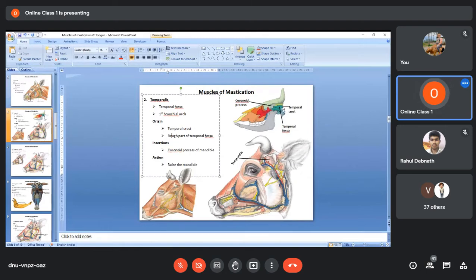This coronoid process will be pulled backward, isn't it? When the muscle contracts, this is the point of insertion, so it will be pulled backward. As a result, the mandible will get raised, that means it will help in elevating the mandible. So that is the temporalis muscle shown here.